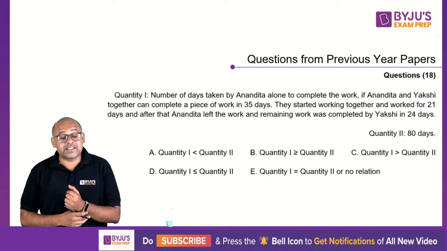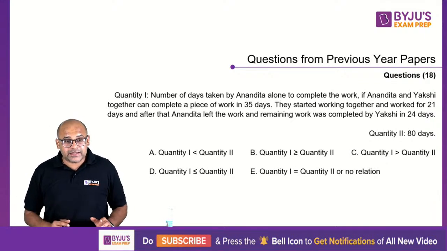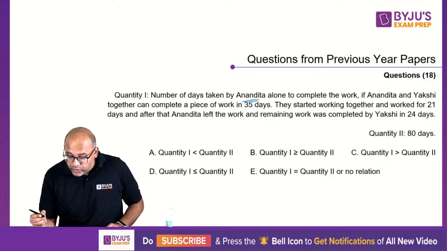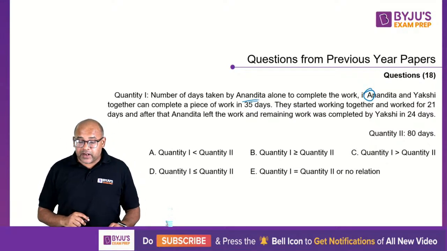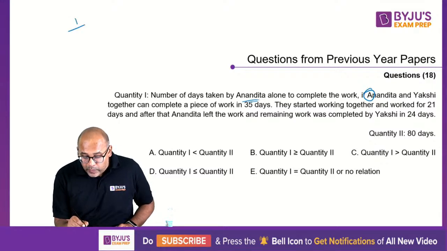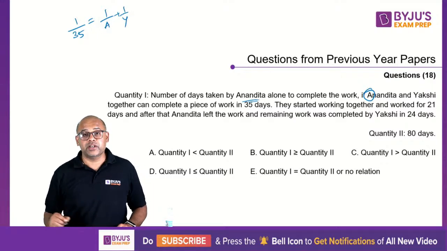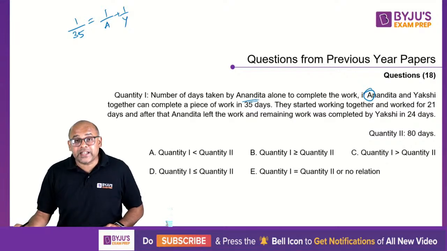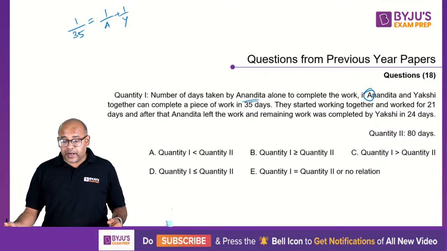Okay, so 60 seconds are up. Let's see what the correct answer is. Quite a few of you have given A, but I think the answer is something different. The number of days taken by Anandita alone to complete the work is what we need to calculate. If Anandita and Yakshi together complete the work in 35 days, then in one day they will be able to do 1 by 35 amount of work, which is 1 by Anandita plus 1 by Yakshi. This is what is given to you. Now they started working together and worked for 21 days. After that Anandita left the work and the remaining work was completed by Yakshita in 24 days.